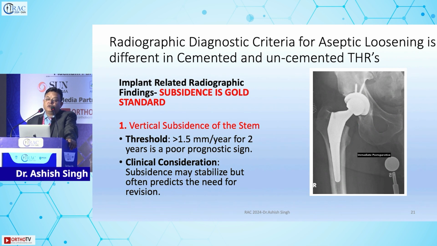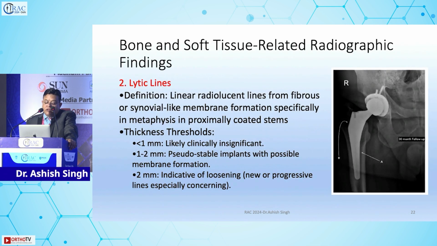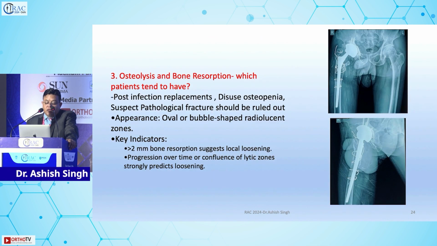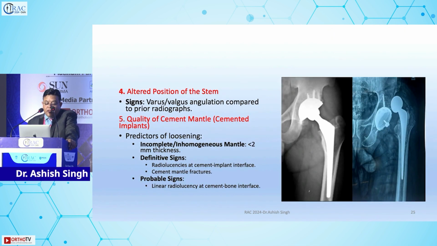So, when we talk about radiological criteria, we have more than 10 to 15 things which we need to see. Subsidence is the gold standard, and different stems have different subsidence threshold levels. There may be lytic lines, and lytic lines have their own implication. If it is more than 2 mm, it is indicative of loosening. And Gruen zone understanding is important. Sometimes you might do good work, but you have osteolysis and bone resorption, and sometimes it is patient factor related. Altered position of the stem: you have put in varus or valgus, and at the end of the day, it will eventually fail. Quality of cement mantle, which I have talked about.